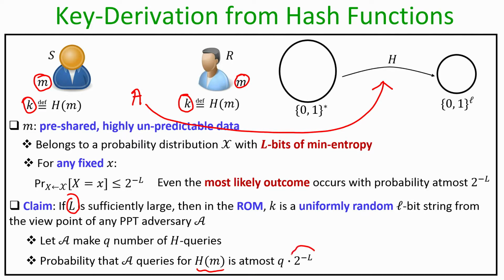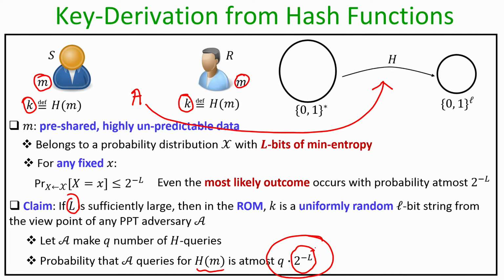So the probability that in each single query it has actually queried for the exact m is 1 over 2 to the power L, because that comes from the definition of L bits of min entropy. Since the adversary has made q queries, with at most this much probability the adversary A might have queried h on m.